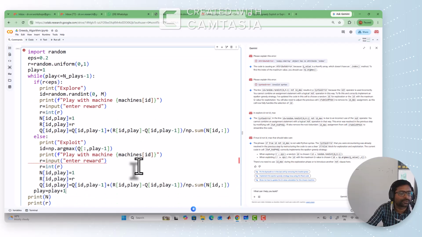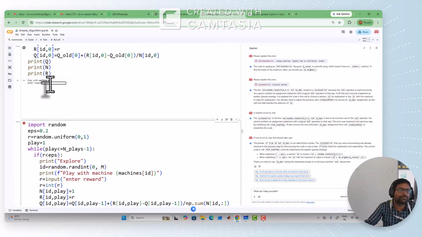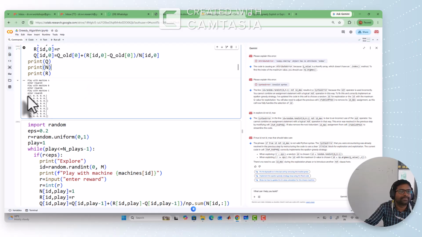Okay, so hope it will work now. So again start from here. Enter the values like A 3, B 6 and C 5. This is corresponding to the rewards data of each machine. Machine A reward is 3, machine B reward is 6, machine C reward is 5. This is the number of plays on each machine: machine A one time, machine B one time, machine C one time played. And this is the estimated Q value for machine A, machine B, and machine C.